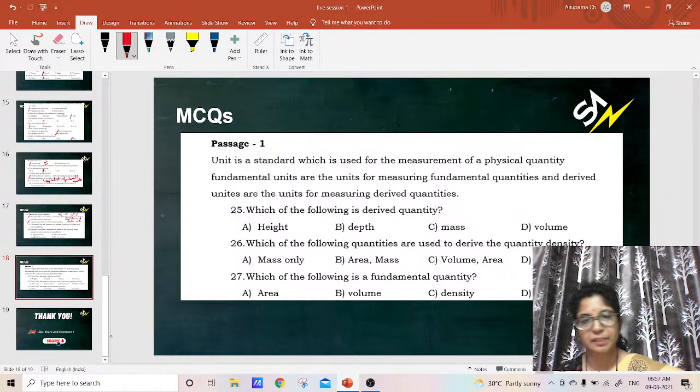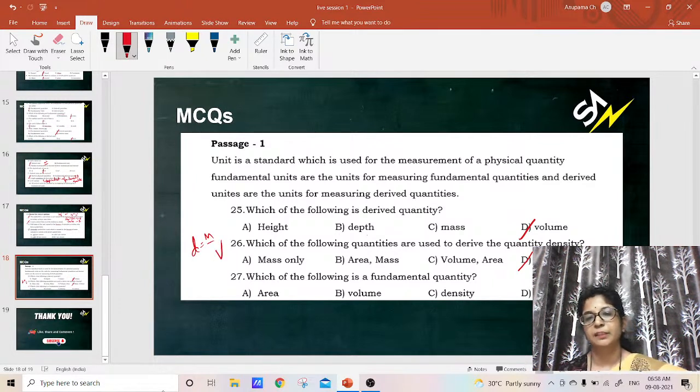Yeah, we have units of derived quantities. Let us quickly complete this. Which of the following is a derived quantity? Height is fundamental. Mass is fundamental. Volume is derived. Which of the following are used to derive the quantity density? Density is equal to mass by volume, isn't it? So mass and volume.